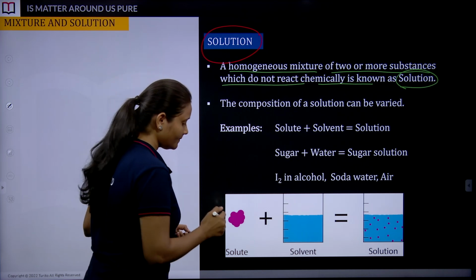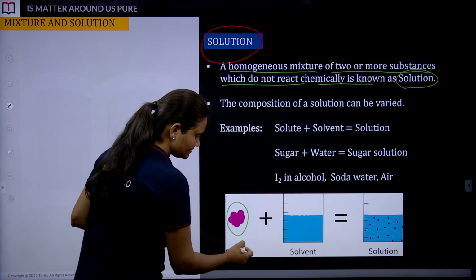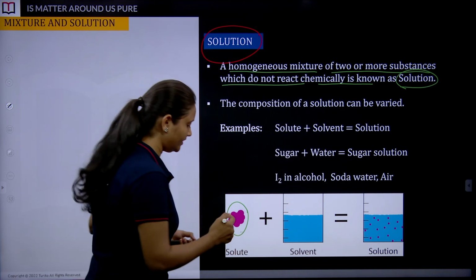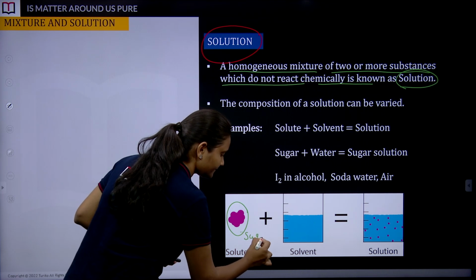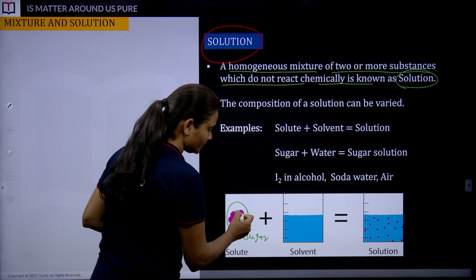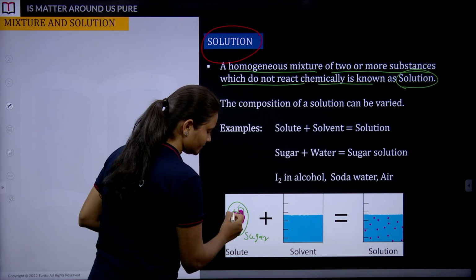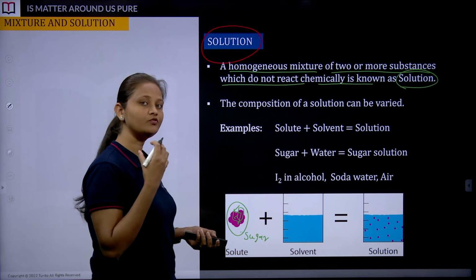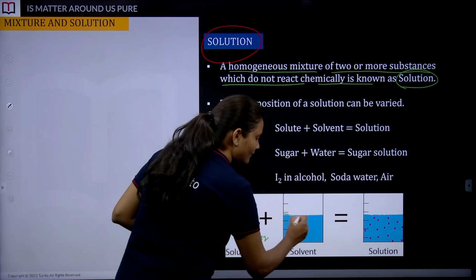Okay, focus here. Let's suppose I am writing here some amount of sugar. This is a crystal of sugar. There are some crystals of sugar which we have taken, two or three tablespoons of sugar. Now you have taken water.